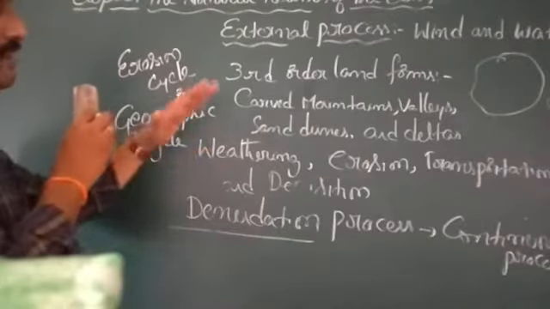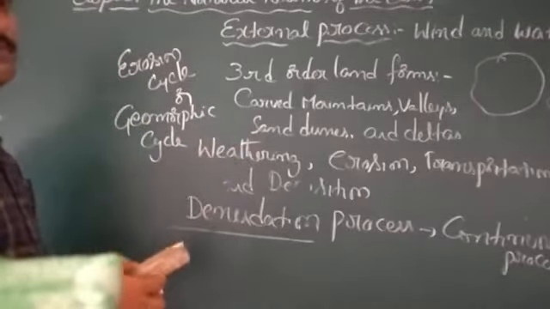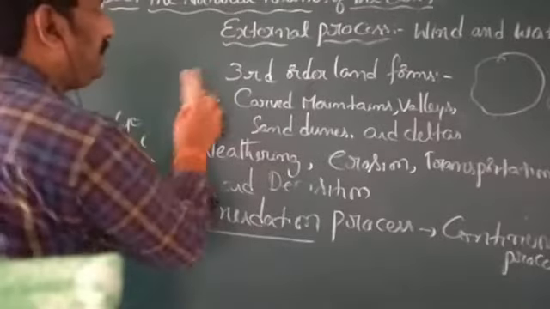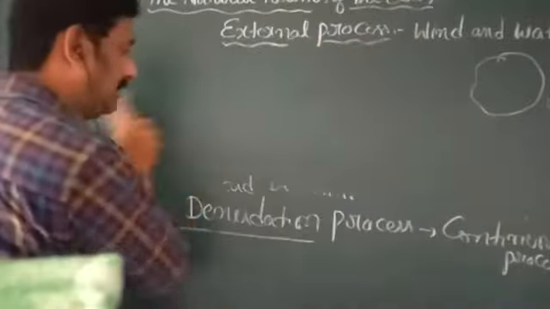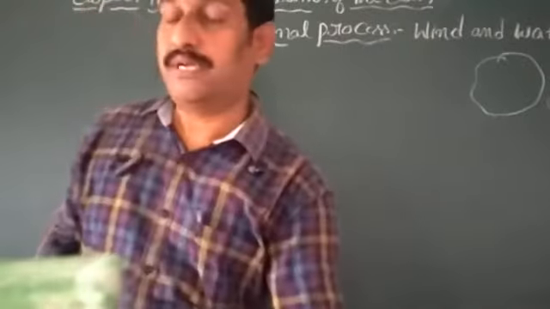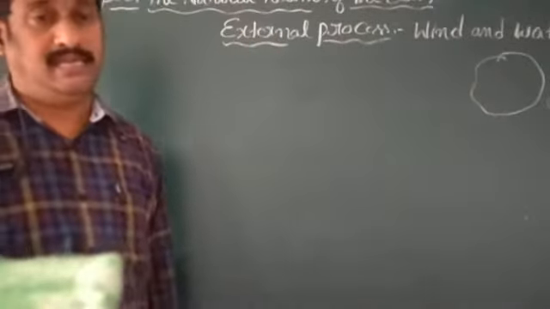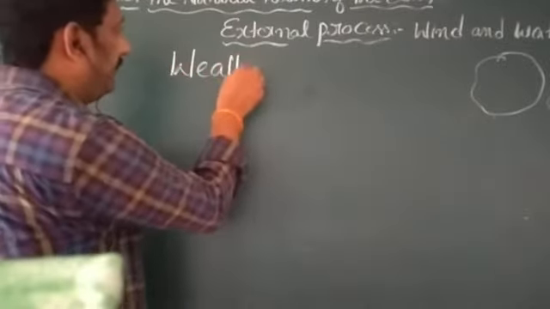I am going to drop this part now, and we want to discuss that weathering now. Children, please go through the textbook once, you can understand easily. The first one we are going to discuss now, weathering.